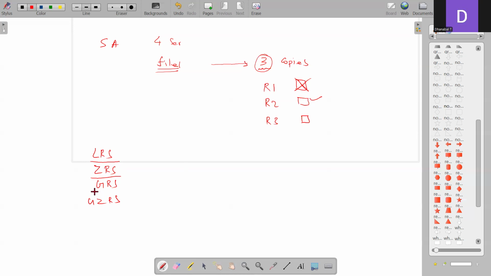This is geo redundant storage, and this is geo zone redundant storage. We will see what exactly each is. I'm just giving the abbreviations. That's it. This will decide where these at least 3 copies are stored. Sometimes it goes for 6 copies. We will see when it goes for 6 copies, but the minimum is 3 copies.